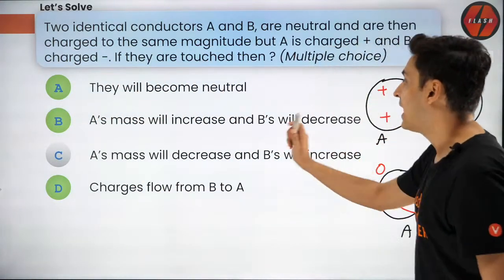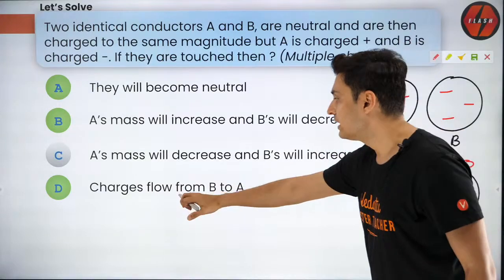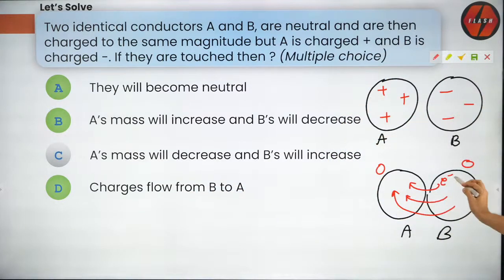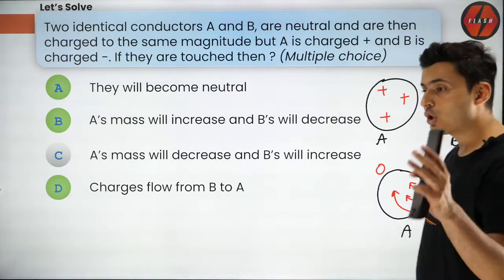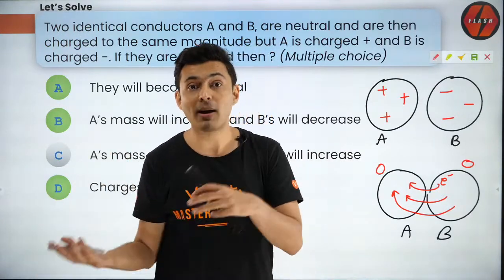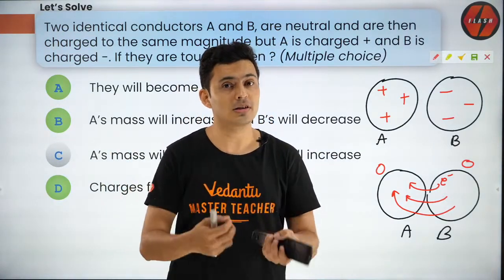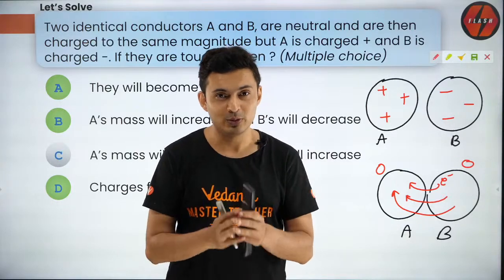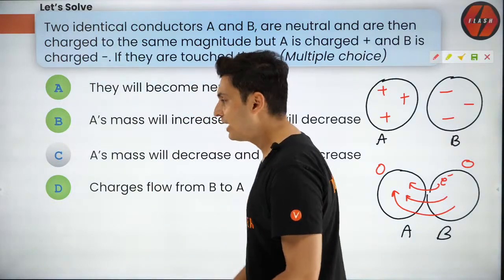Then, A's mass will decrease. That's wrong, obviously. Charges will flow from B to A. You can see that charges are obviously flowing from B to A, not from A to B. A lot of people feel charges move from plus to minus. Wrong. Charges always go from minus to plus, because it's the electrons which move, protons do not move. Is that understood, everyone? Very good.